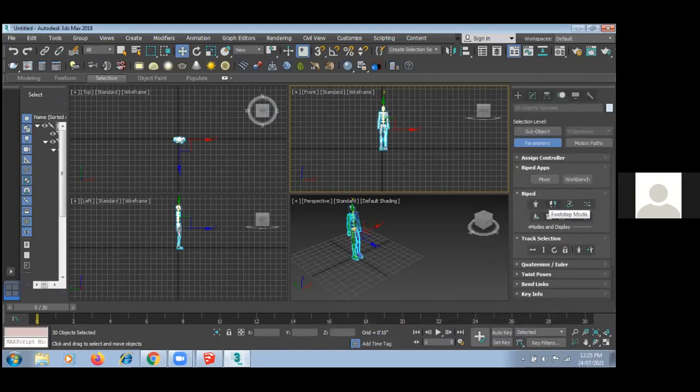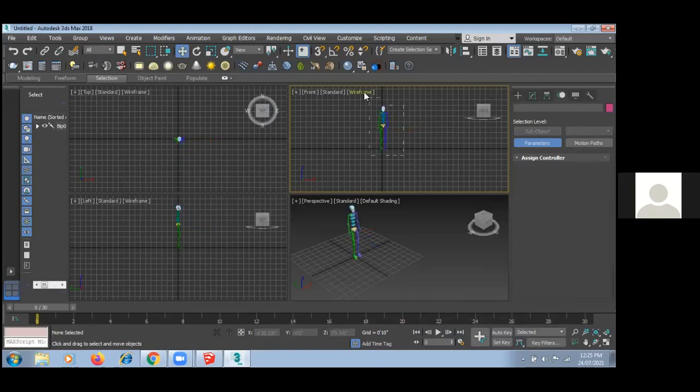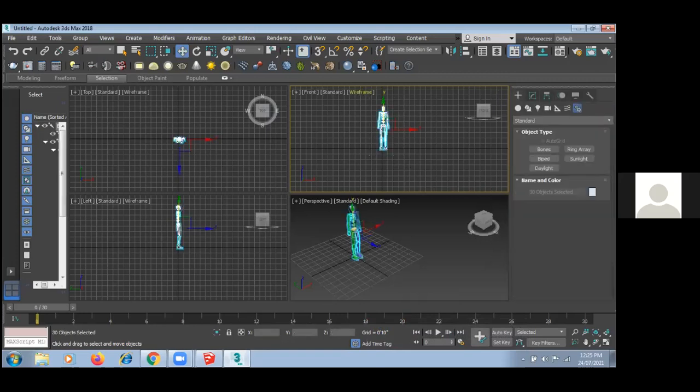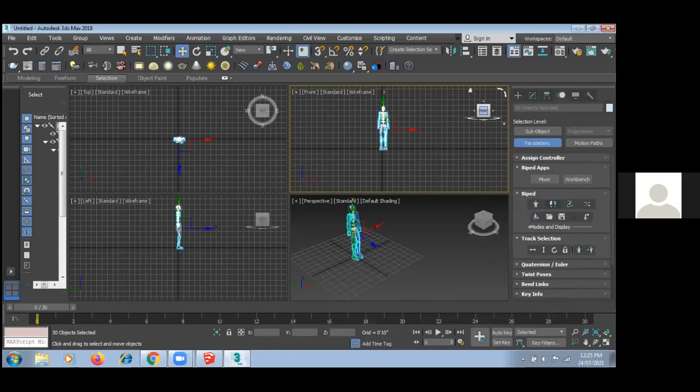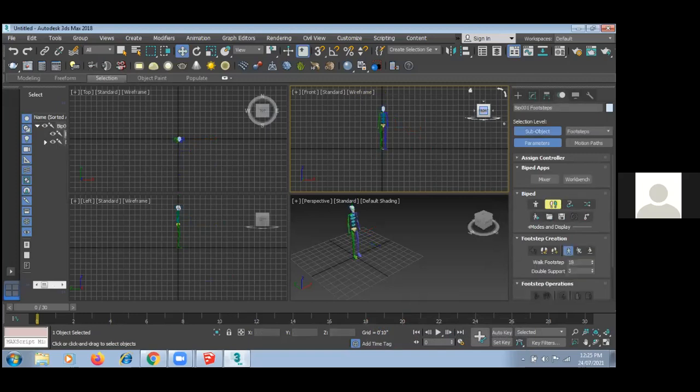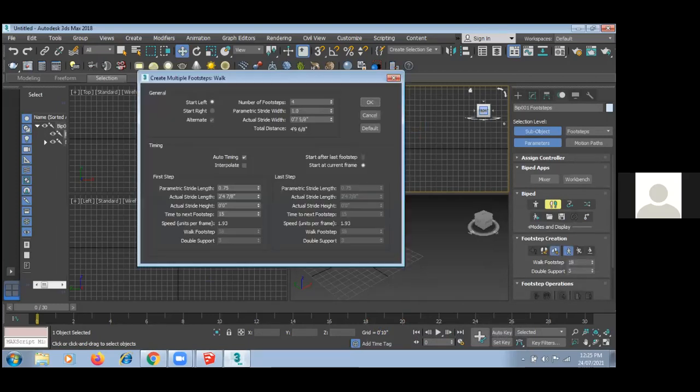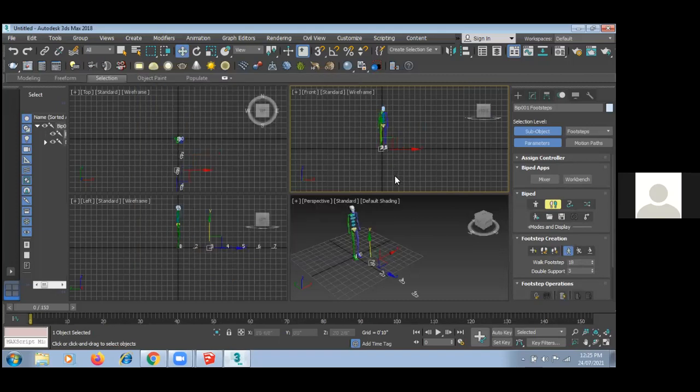Footstep mode. Okay, I first made a model from here, create into front view. Then here I have options like motion, go to the motion. Here we have footstep mode, just click on footstep mode. Here create multiple footsteps, so you can make him run also, you can make him jump also, or simple walk also. Now it is asking me the number of footsteps, suppose I am typing 10, just give okay.